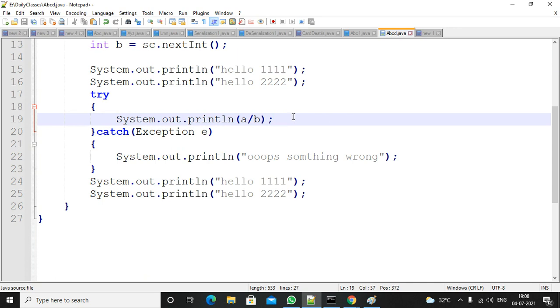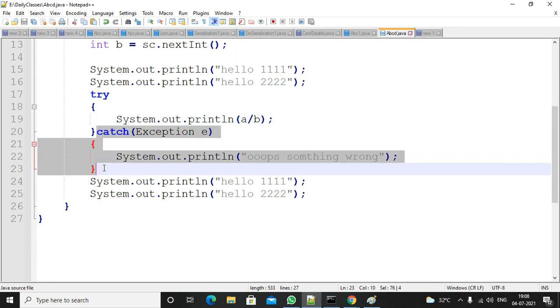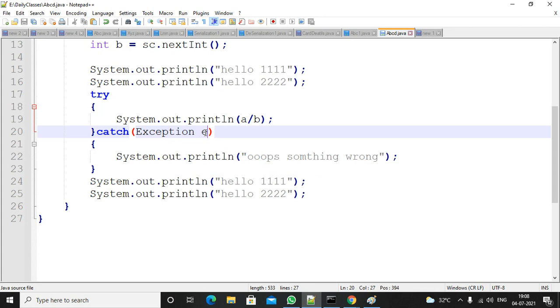All these details are collected, it will create an object, and the object will be passed to this reference e.